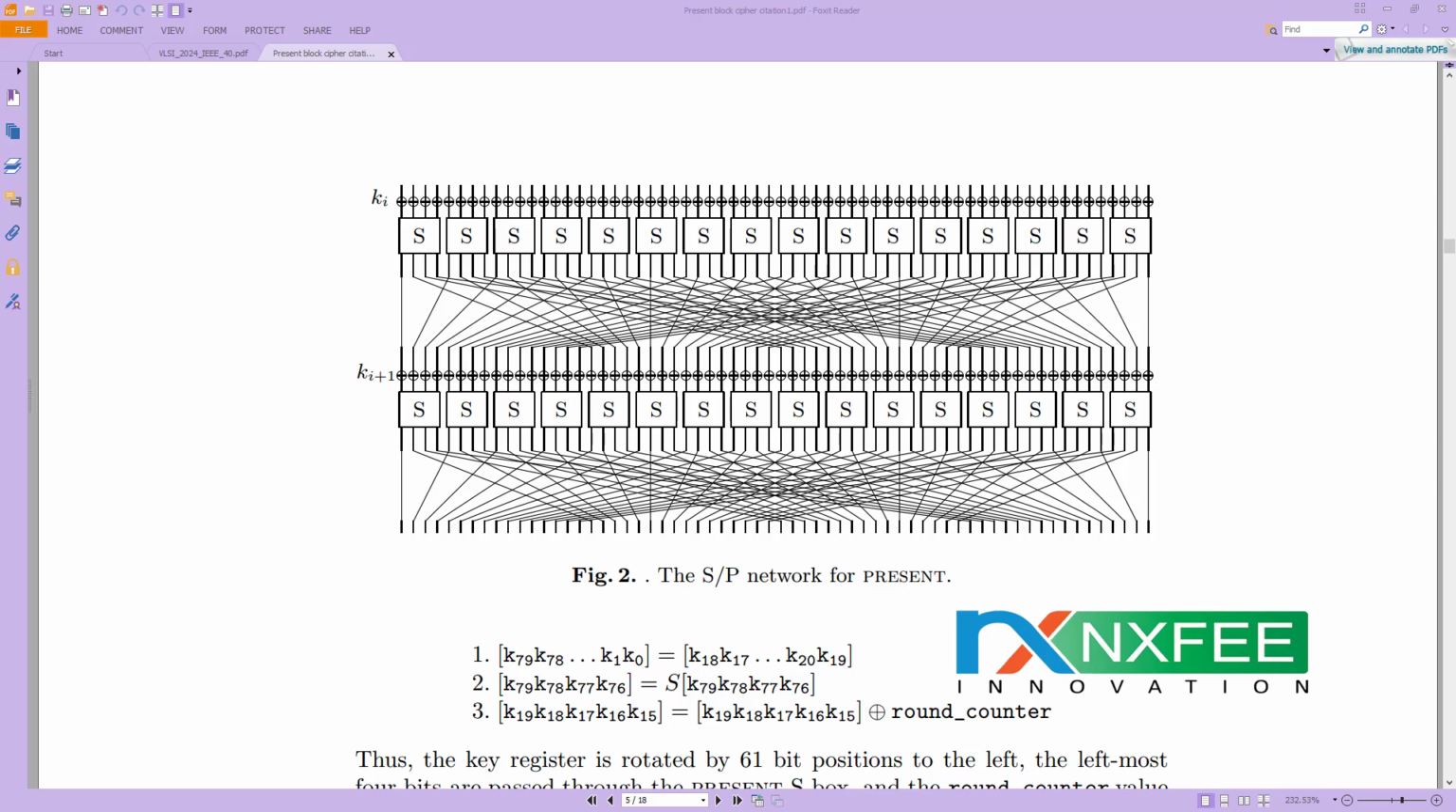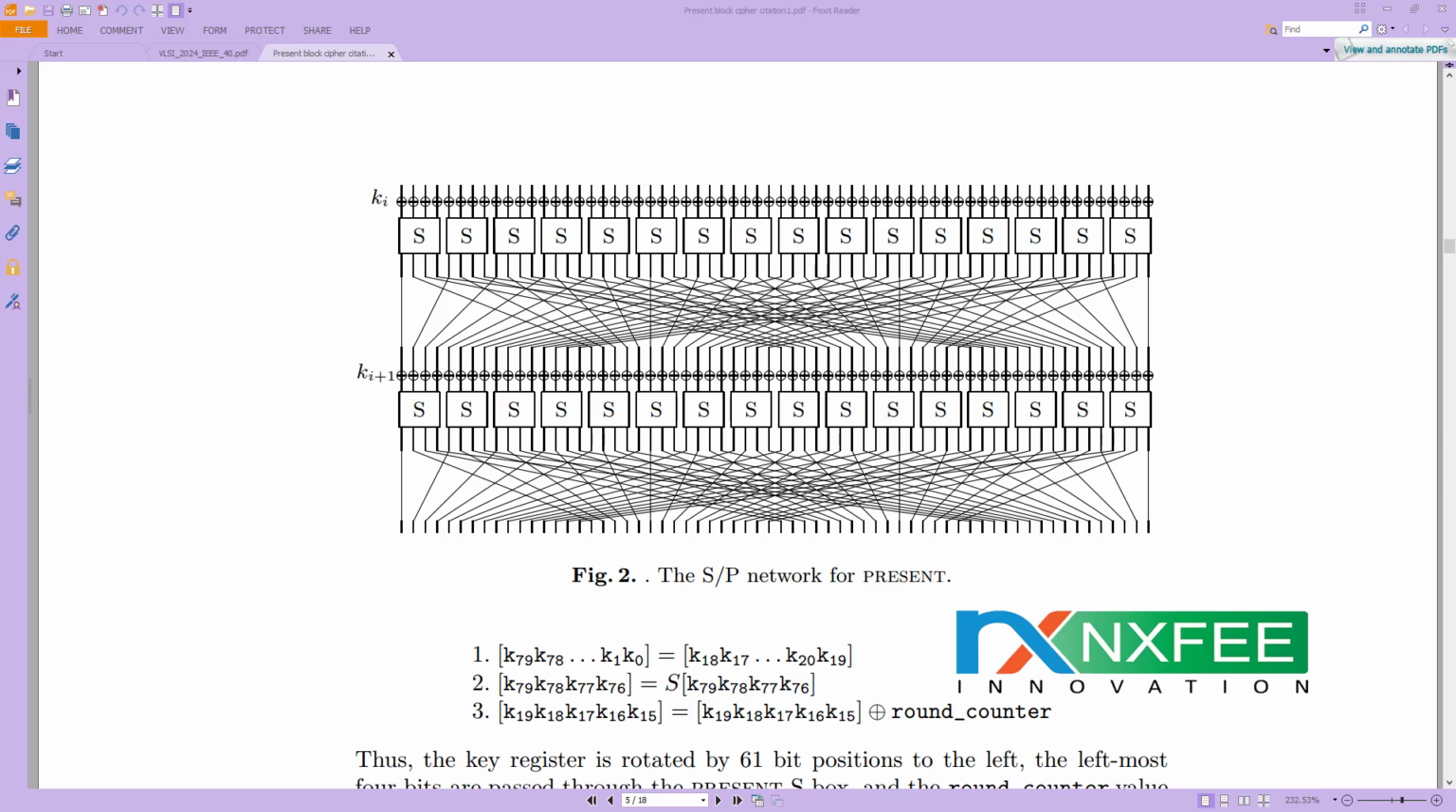After the S-box layer, the output of the S-boxes is fed into the permutation layer, which rearranges the bits of the entire 64-bit state according to a fixed permutation. The pattern is designed to spread the output bits from each S-box across different S-boxes in the next round. And the SP network.